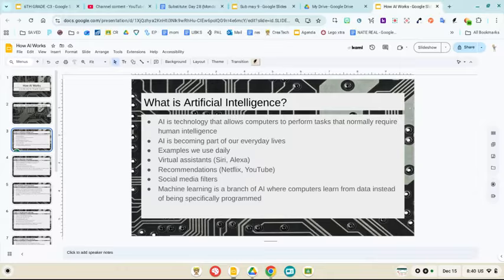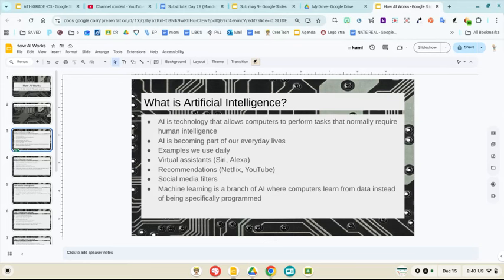some examples. Machine learning is a branch of AI that allows computers to learn from data instead of being programmed with specific instructions for every task. Machines can analyze patterns in data to improve their performance over time. This means that the more data an AI system gets, the better it can understand their decisions.